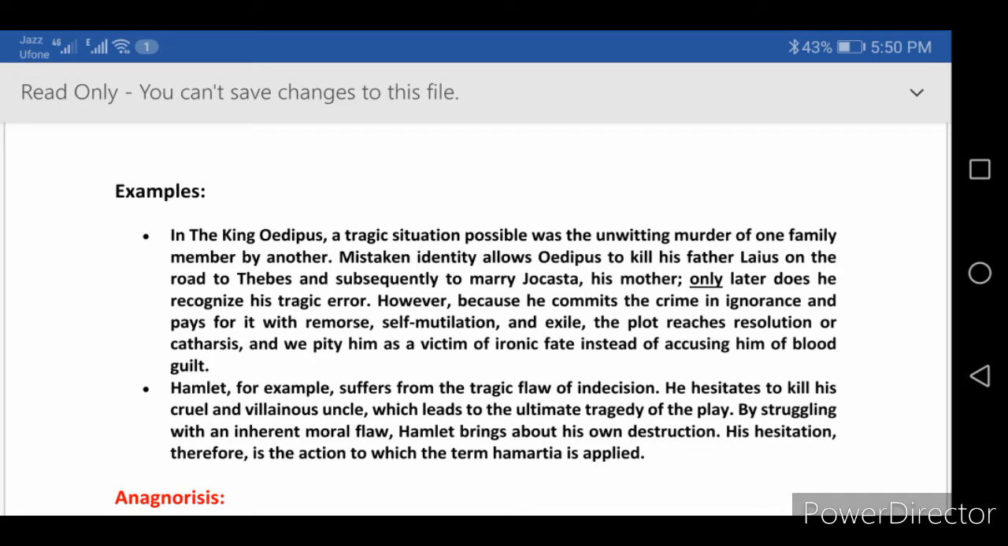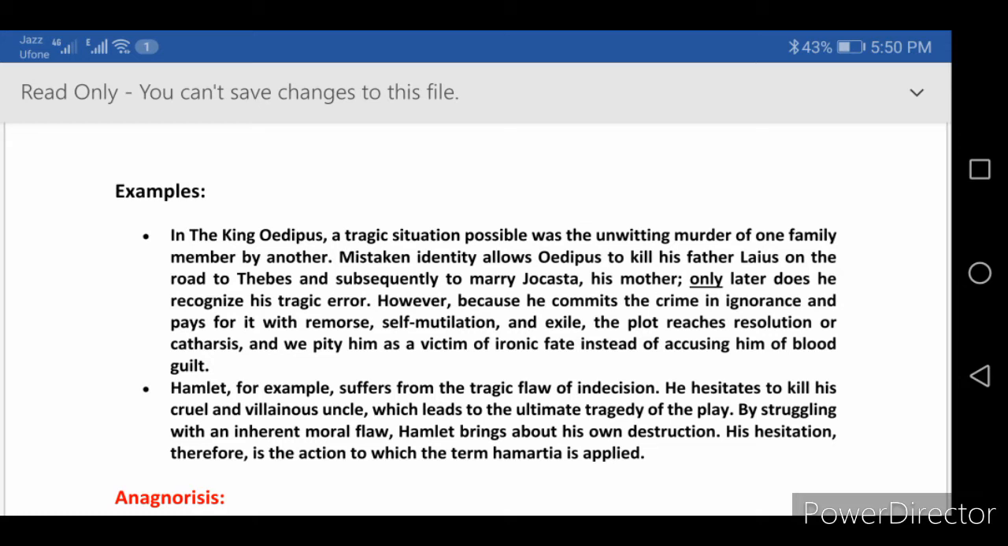Let's go to some examples given in different plays, such as Oedipus the King. He faces a tragic situation: the unwitting murder of a family member by another. Mistaken identity allows Oedipus to kill his father Laius on the road to Thebes and subsequently to marry Jocasta, his mother. Only later does he recognize his tragic error.